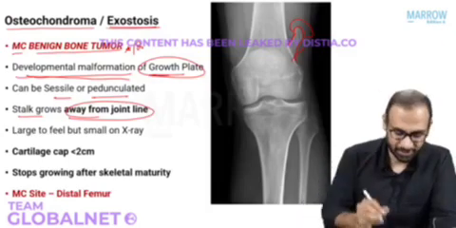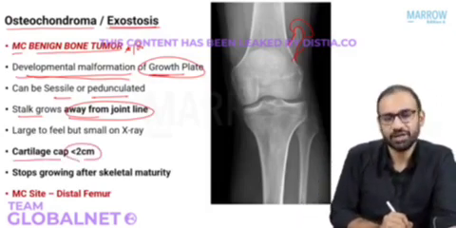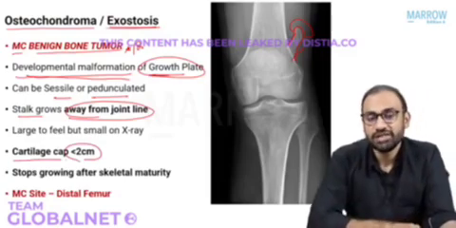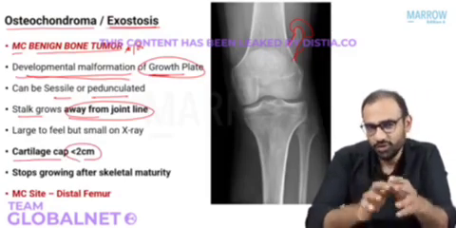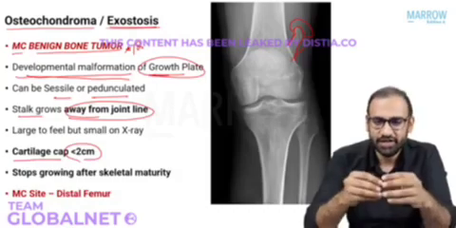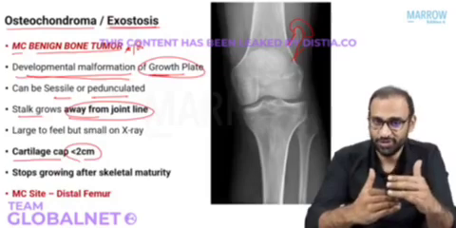This is very, very interesting. Cartilaginous cap is usually less than 2 centimeters. Now, why is this important? See, cartilage is not picked up on X-ray, right? So, when a patient comes to you with this osteochondroma, he will tell you that he's noticing a swelling around the joint because the growth plates are usually located around the joints only.